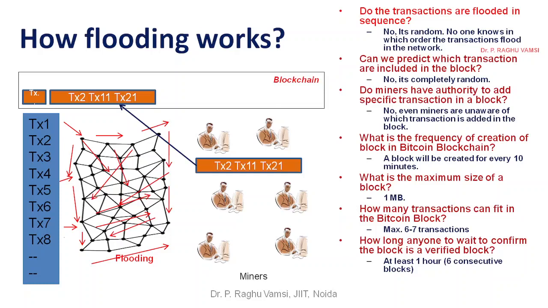By looking at all these things, one can confirm that the main issue with the blockchain is the lack of scalability and throughput. The throughput, the number of transactions included in the block, is very low, and to get confirmation about the block, you are supposed to wait at least 1 hour. Hence the main issue with the blockchain is the lack of scalability and throughput. There is no high throughput, very low throughput.